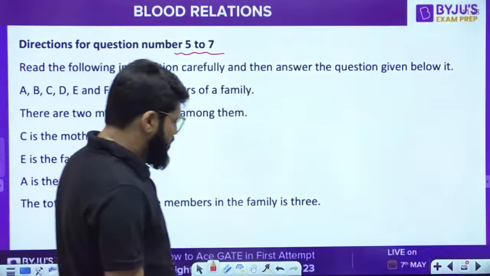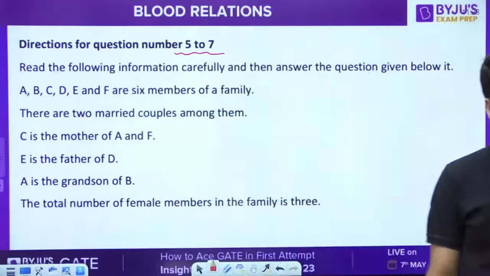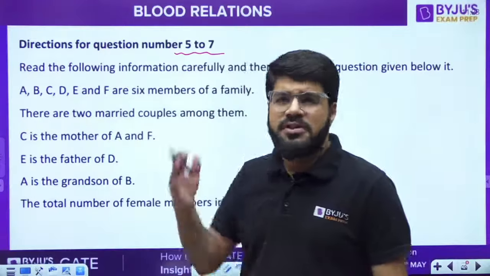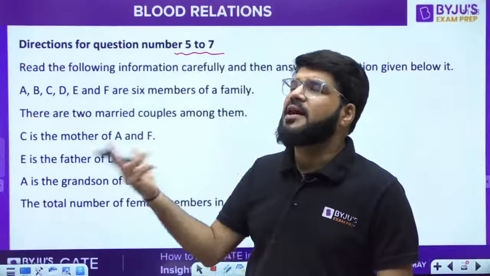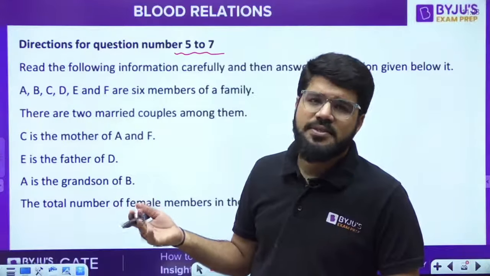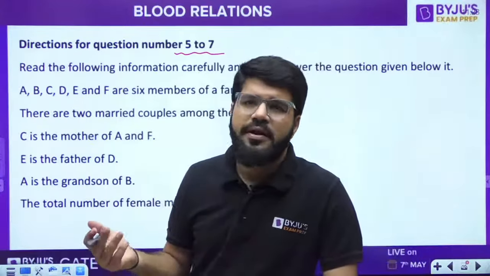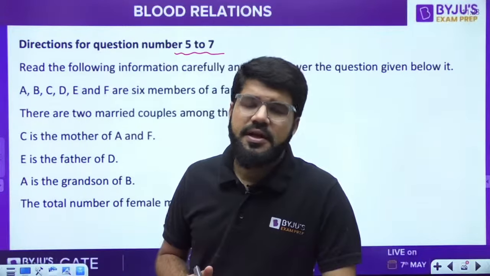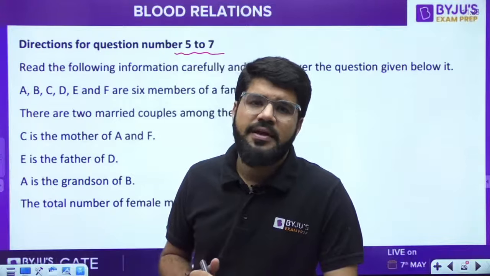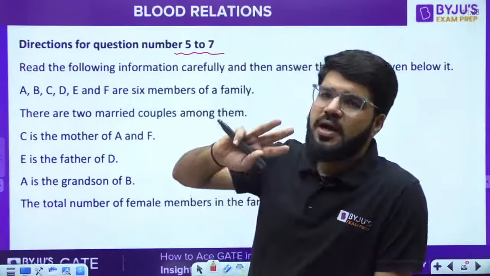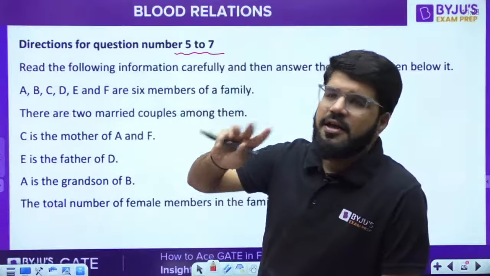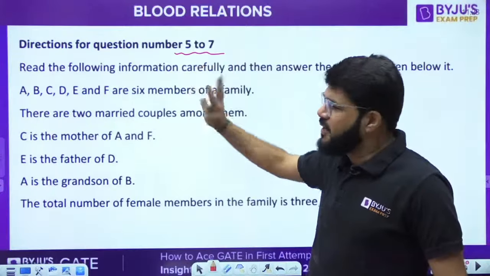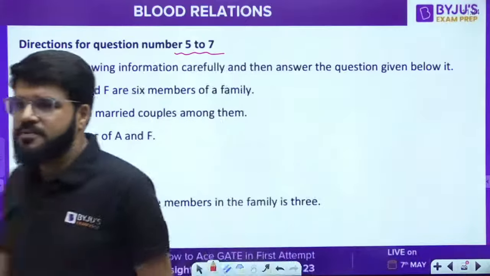So guys, read this carefully and then we shall try to answer it. Whatever question number 5, 6, 7, the nature of common data question is so simple. First, make the family chart. Like last weekend we had the analytical puzzle classes: arrangements, orderings, mapping, all those things we learned in last Sunday's class, and there also I took several common data questions. One question makes you attempt 3 to 4 questions directly. If you crack this common data, then all the next 3 questions are your 100%. Otherwise it will be 0 questions.